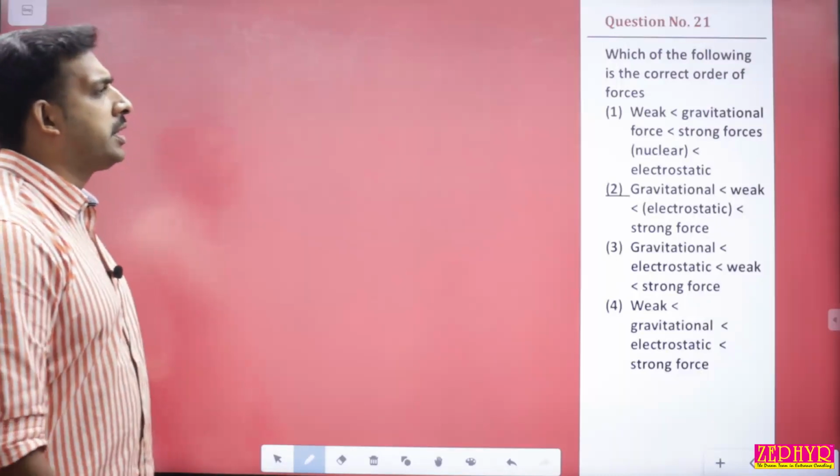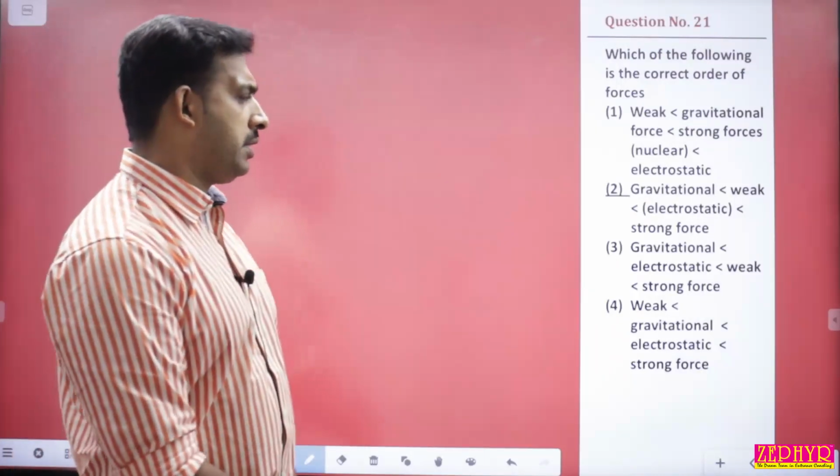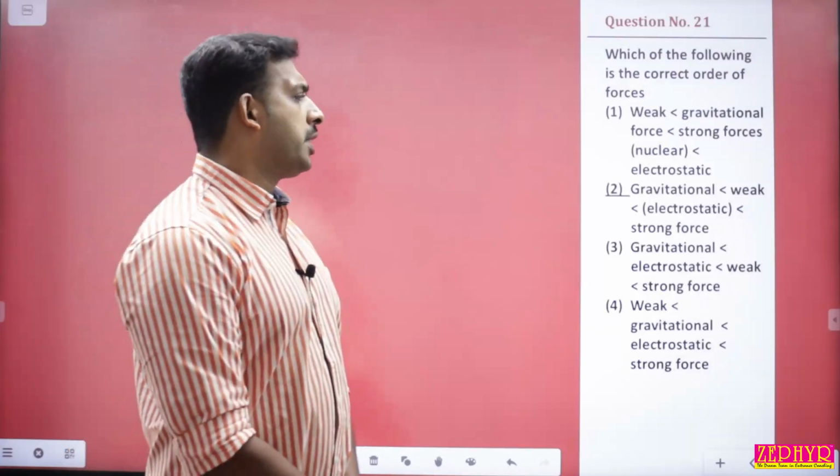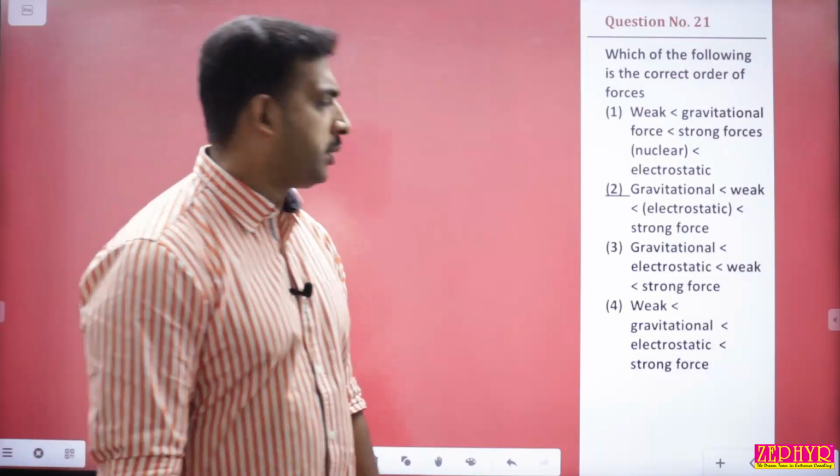Next one, which of the following is the correct order of the forces? Answer is option 2. This is a theory question. Gravitational force, smaller than weak forces, electrostatic forces, and then a strong force, that is nuclear forces.